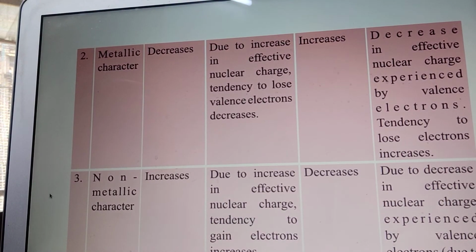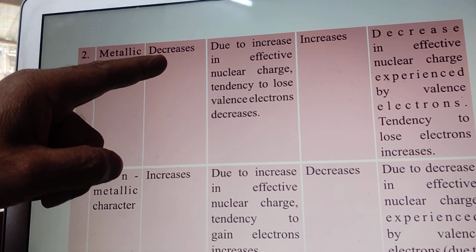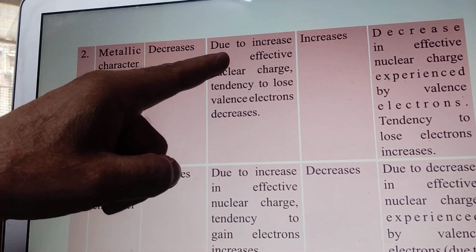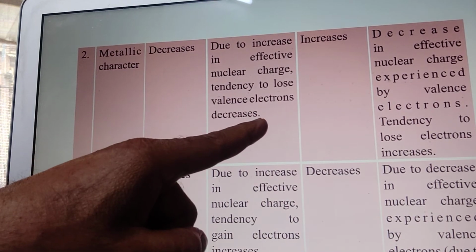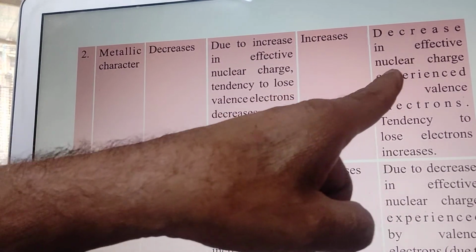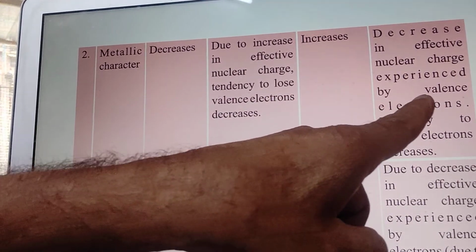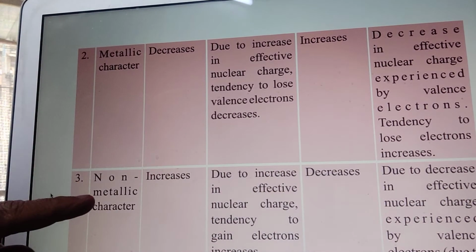Similarly, metallic character decreases in a period, and the reason is due to increase in effective nuclear charge, the tendency to lose valence electrons decreases, and it increases in a group because of decrease in effective nuclear charge experienced by valence electrons, so the tendency to lose electrons increases.